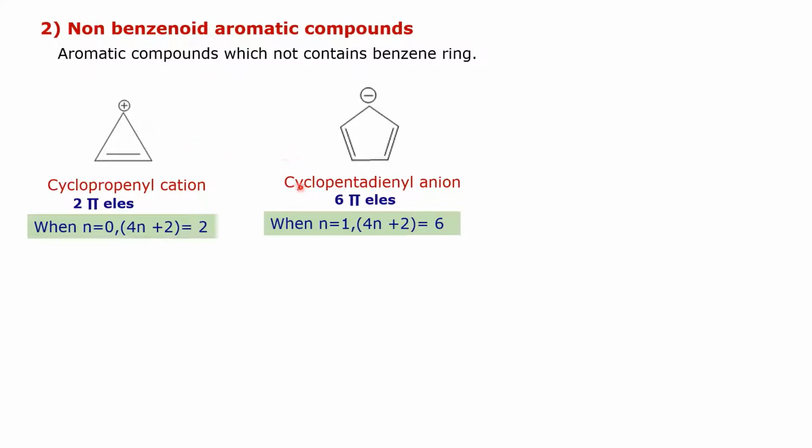Then the next example is cyclopentadienyl anion. In that case, there are 6 pi electrons, 4 from the 2 double bonds, and one pair from the negative charge. Thus there are a total of 6 pi electrons, and when n is equal to 1, 4n plus 2 is equal to 6. That is, this compound fits the formula of Huckel's rule. Therefore, cyclopentadienyl anion is aromatic in nature. Its molecular formula is C5H5, and each carbon atom is in the sp2 hybridization state.